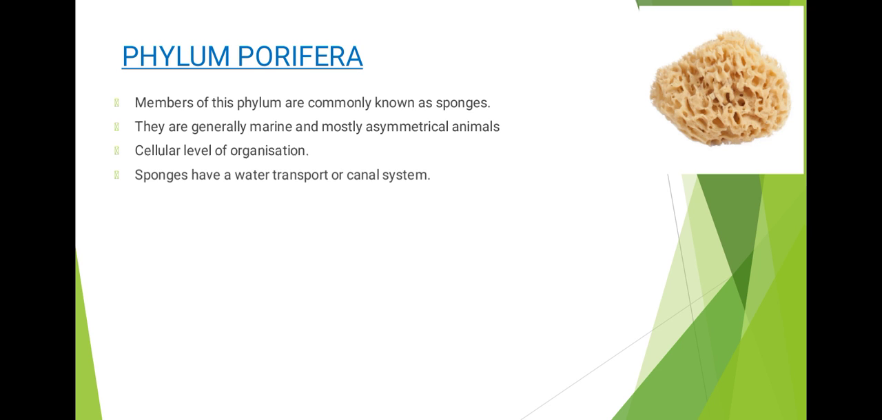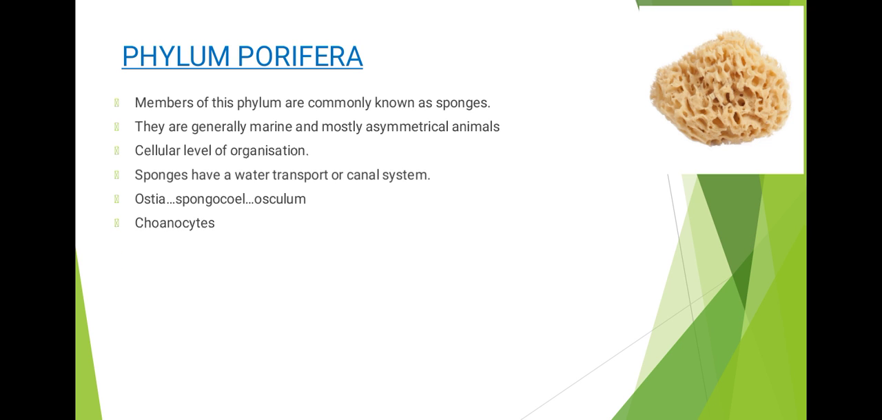Now we have a special feature of sponges, which is the water transport system or water canal system. So what happens here is that water will enter through ostia, which are the minute pores that are located on these sponges, and then they will enter a central cavity called spongiocele, and finally the water will exit through an opening called osculum. So we have ostia, spongiocele and osculum. This pathway of water transport is helpful in food gathering, respiratory exchange and removal of waste.